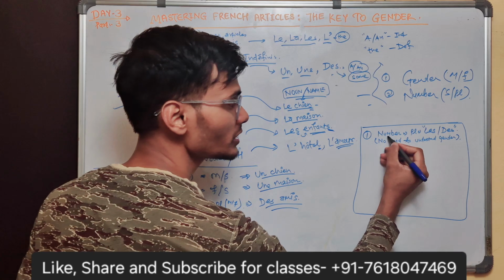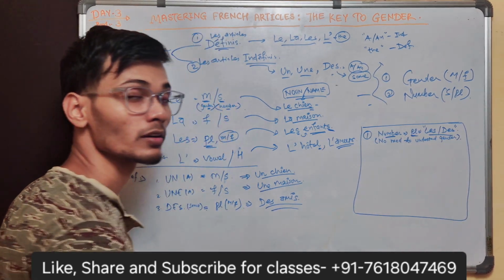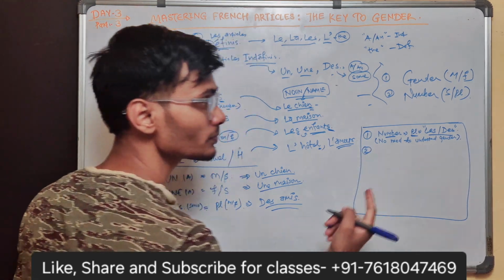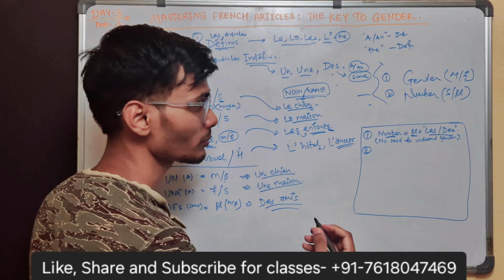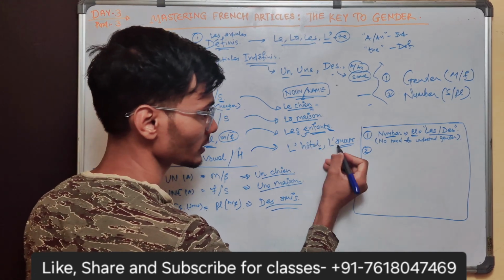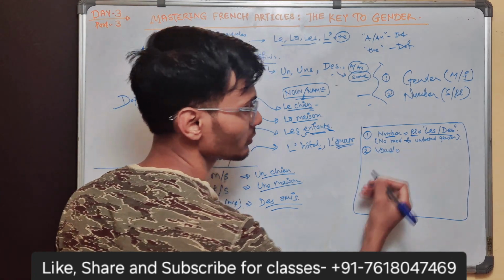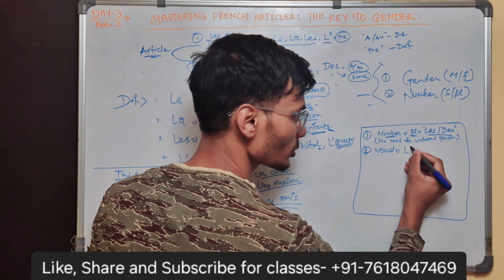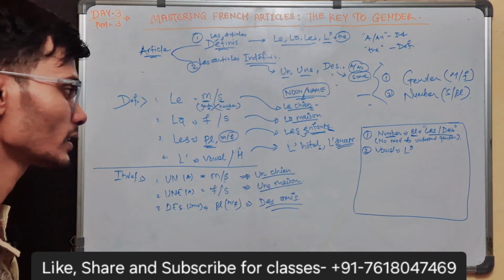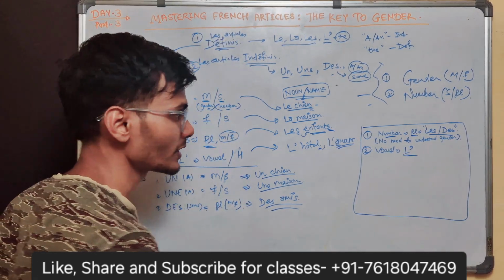So whenever you see a noun, you check the number first, and if it is plural, you just add the plural article, okay? Otherwise, if it is not plural, it might begin with a vowel, for example l'amour. If it begins with a vowel, you just put l' apostrophe in the definite article, so you do not even need to know the gender for that.